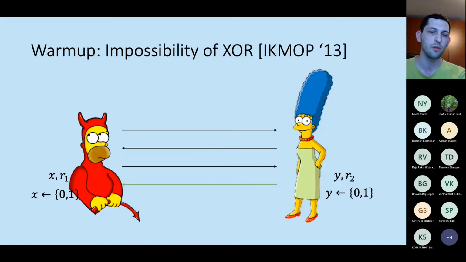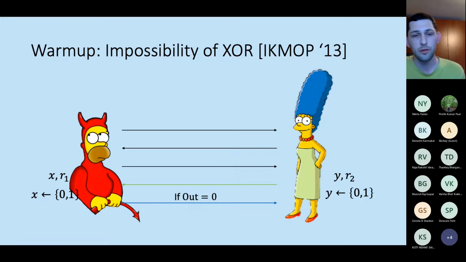He's just going to assume, okay, what happens if I send this honest message and Marge answers with this honest message, and he's going to view this for all possible continuations. And we know that in this round, because he's supposed to learn the output, all of those honest continuations will lead to the same result. So he knows the output, so he can compute it. If he sees that the output is 0, he will just continue honestly. But if he sees that the output is 1, and let's say he doesn't want the output to be 1, he will just send random messages.